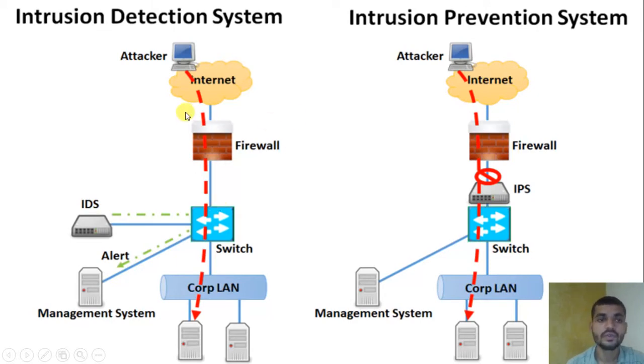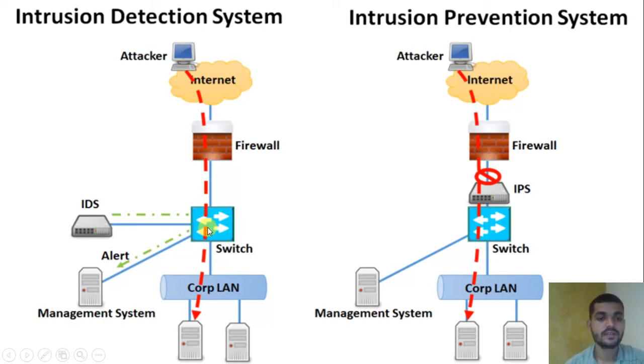IDS is the intrusion detection system and IPS is the intrusion prevention system. They can also be called IDPS, intrusion detection and prevention system. What actually happens in IDS? Here is the attacker from the internet. It enters your firewall, into your switch.